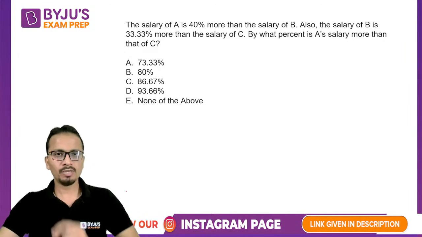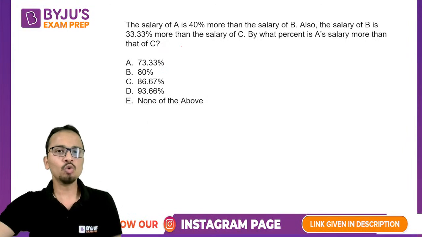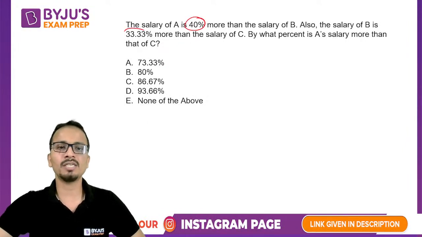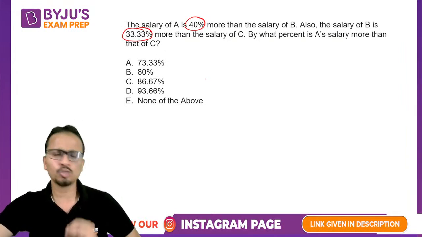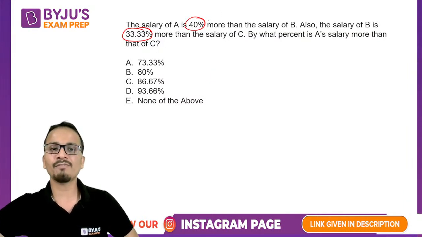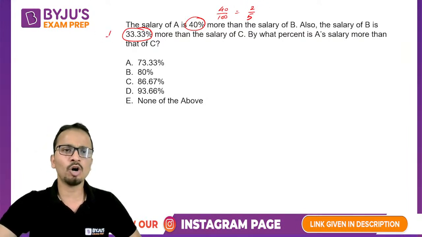Okay, now let's start with the solution. In the question, you can see that there are two fractions involved: one is 40% and one is 33.33%. Let's talk about each of these percentages one by one. 40% I can write as 40 upon 100, which converts to the fraction 2 upon 5. And 33.33%, we already know, is 1 by 3.